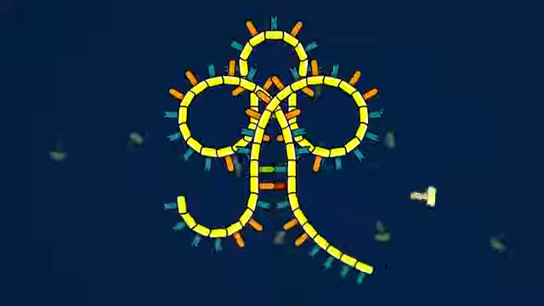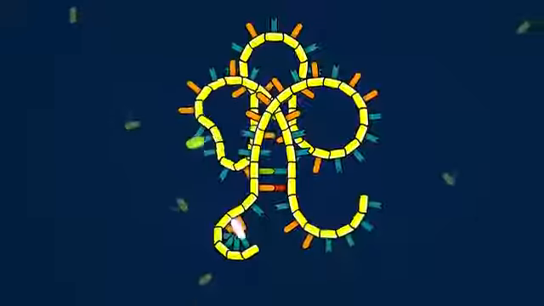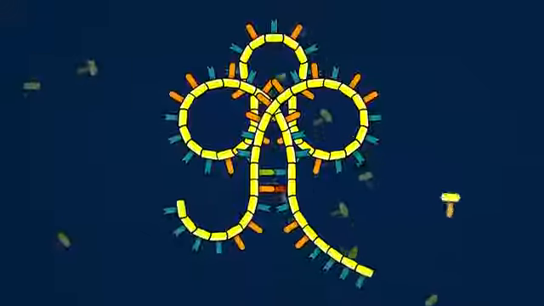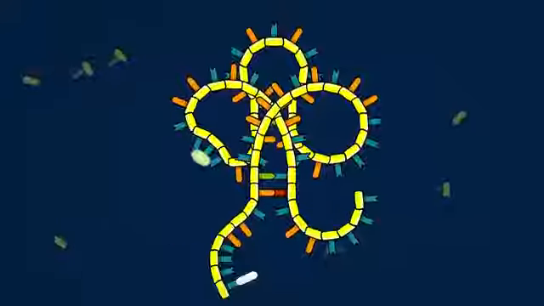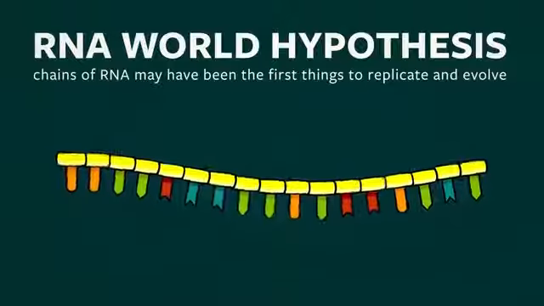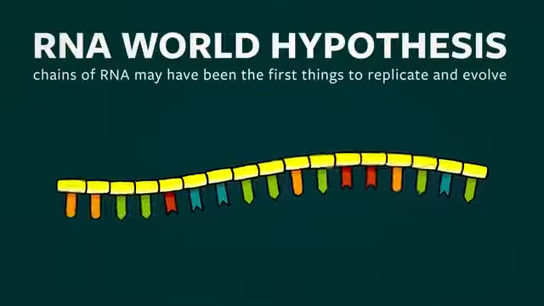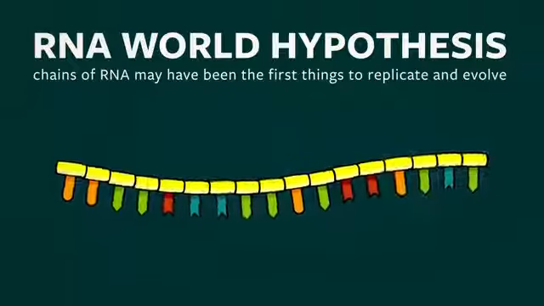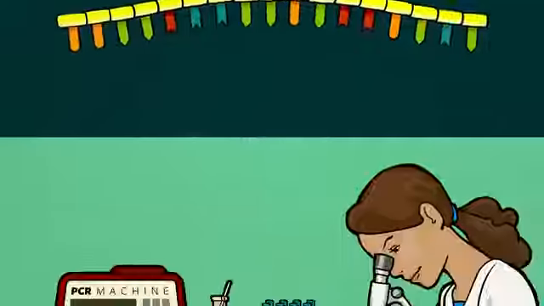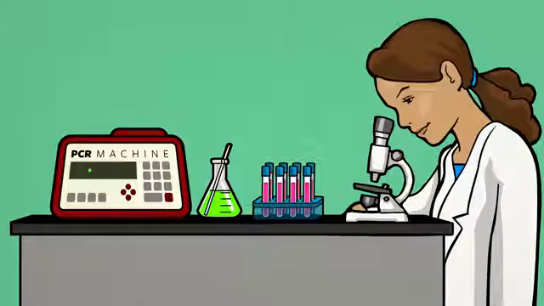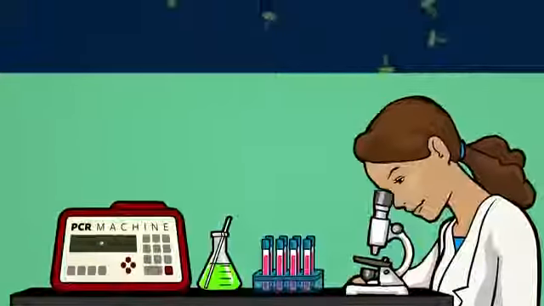These ribozymes, and many others produced through similar experiments, are beginning to blur the line between living things and simple chemistry. So to sum things up, the RNA world hypothesis is the simple idea that the first things to replicate and evolve on our planet may have been chains of RNA or something similar to them. While the basic idea of the RNA world does seem to give us a promising pathway to the origin of life, it's still very much a work in progress.